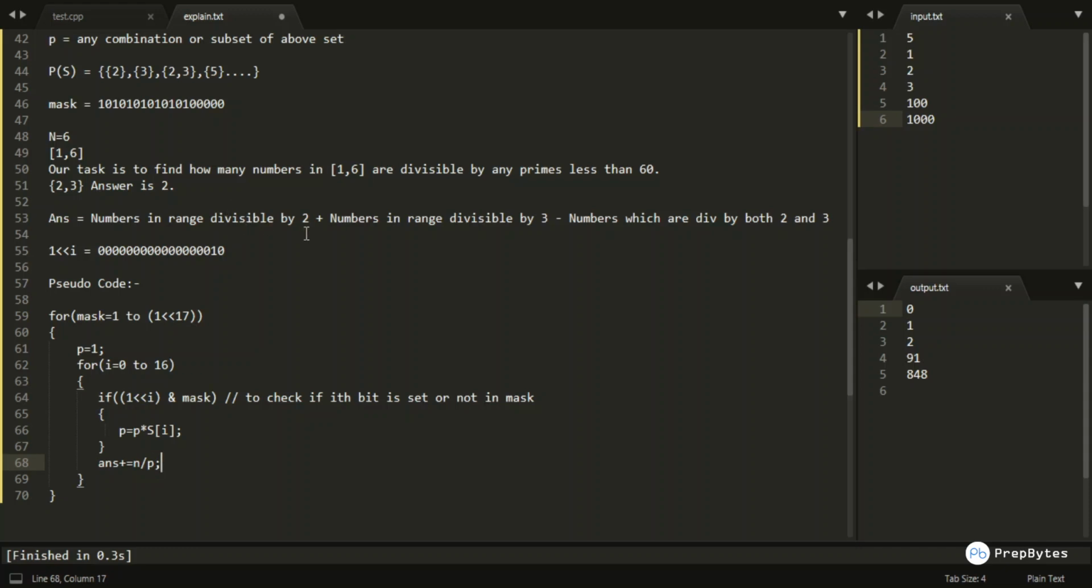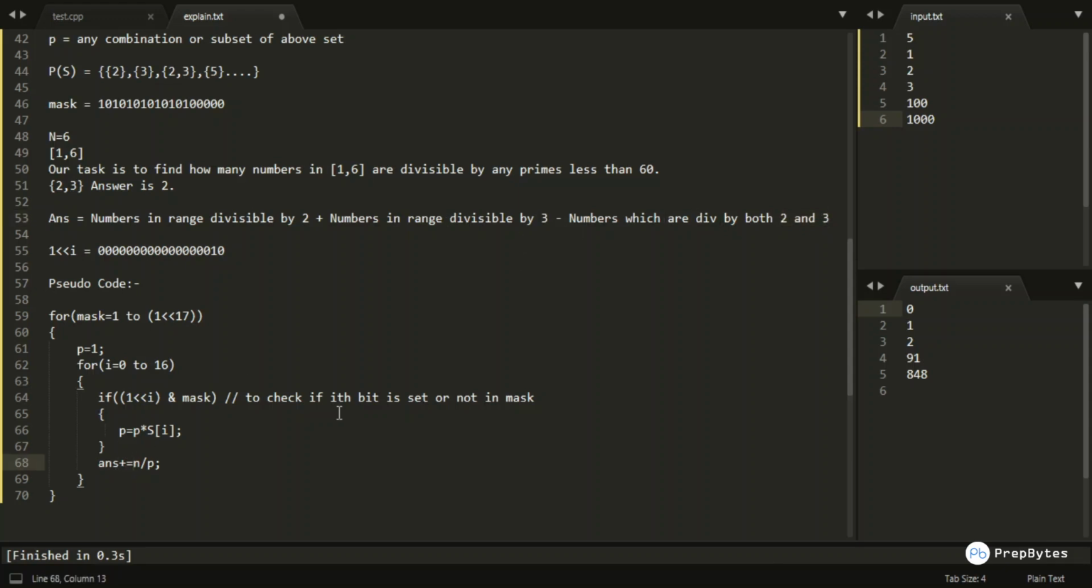But as I said, we will also have to subtract the numbers which are divisible by both 2 and 3. So I am adding those masks or subsets which are having 1, 3 or an odd number of elements in the subset, and I am subtracting those which are having an even number of elements. When the subset only had one element, which is 2, I added to the answer. When it had only 3 in the subset, we added. And when my subset has two elements, 2 and 3, then we subtracted.